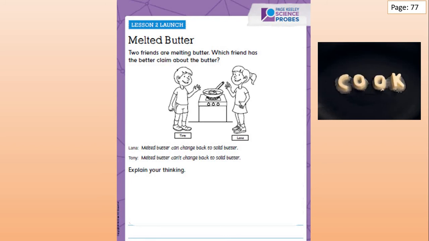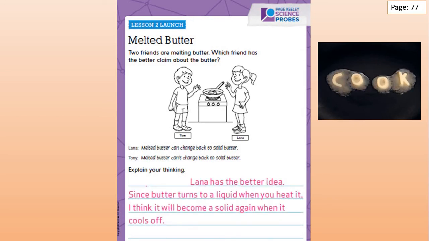Which friend has the better claim about the butter? Tani or Lana? Did you say Lana? If so, you are totally right, grade 2. Yes, of course, melted butter can change back to solid butter. Excellent, grade 2. Since butter turns to a liquid when you heat it, it will become a solid again when it cools off. Great job, grade 2. So please, grade 2, be sure to write this answer in your book, page number 77.